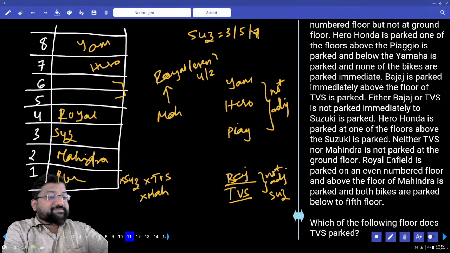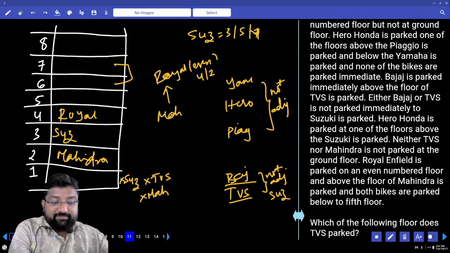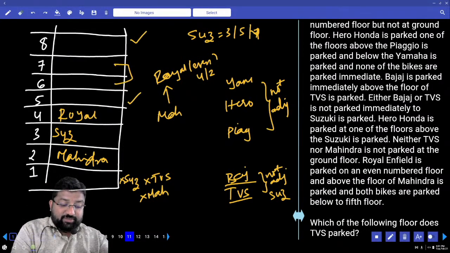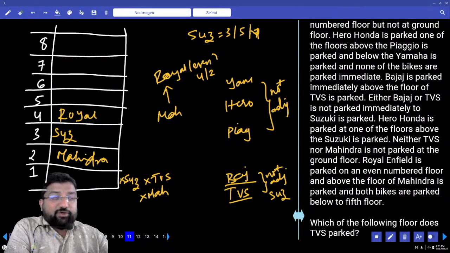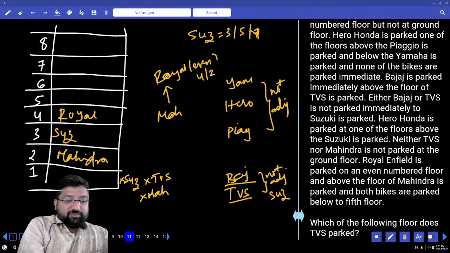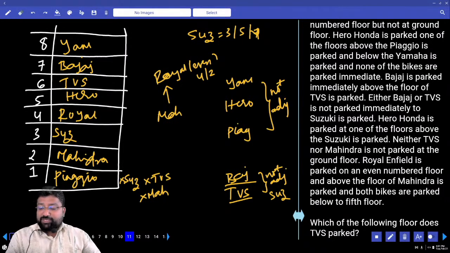I have a problem. What's the problem? They should not be immediate. These two for TVS and Bajaj, yes, this is Yamaha, this is Hero, and this is Piaggio. Any problem? If I put 8 and 7 for Bajaj and TVS, I'll have a problem. 6 and 5 will be occupied by Yamaha and Hero. No way. So, surely, this is Bajaj, this is TVS. This is Yamaha, this is Hero, and this has to be Piaggio. No other option. Clear? Come on.